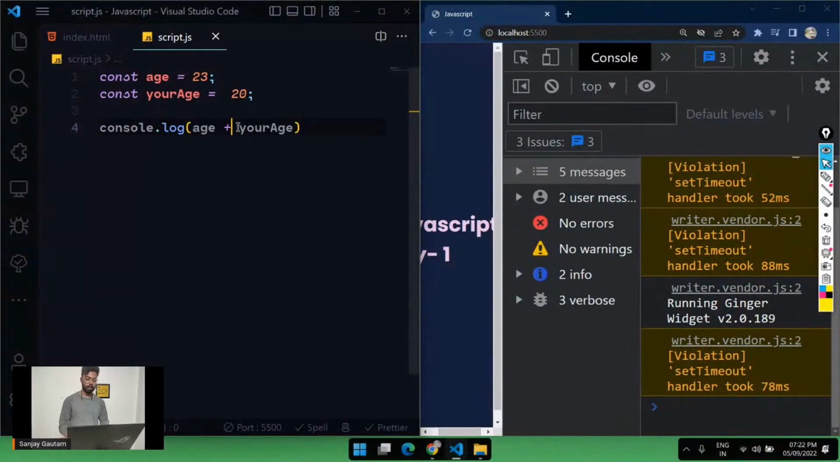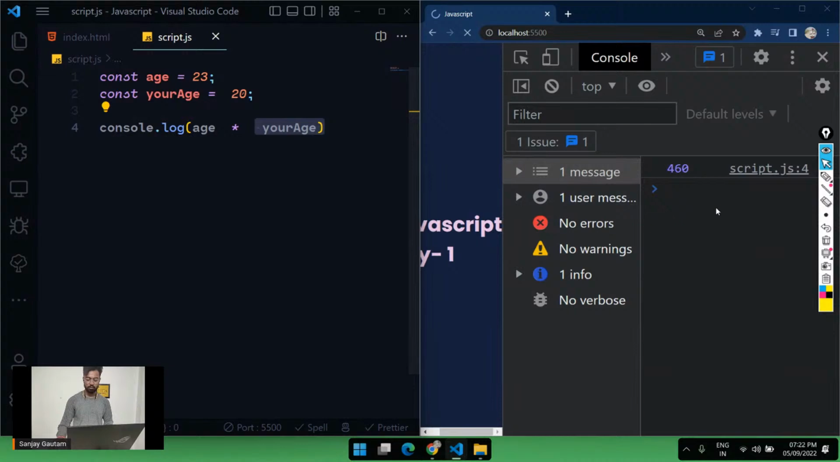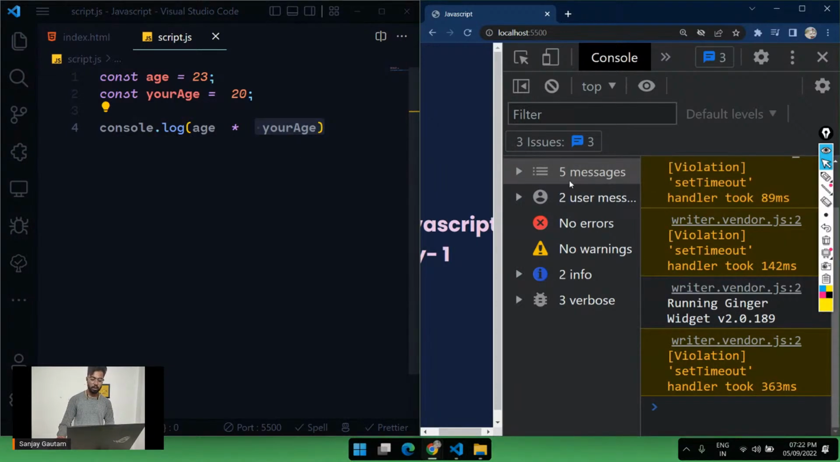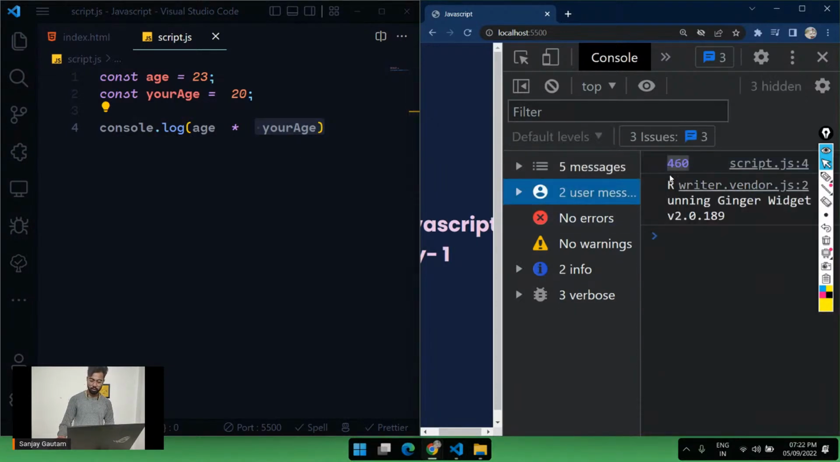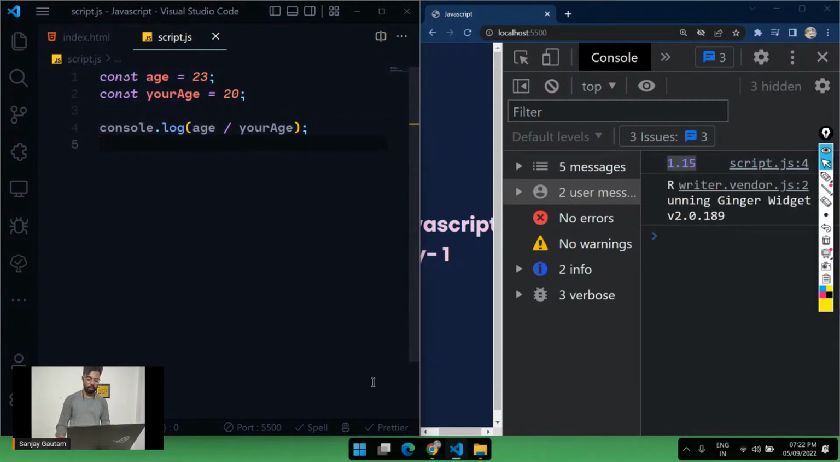Now we can see the difference by subtracting it. If I do minus, we are going to get this 3 here. And you can do multiplication as well. Just put a star here, and if I give it a save, we are getting 460 here. And you can also divide if you want. Just put this slash symbol to divide something. We are getting 1.15. So these are called arithmetic operations.